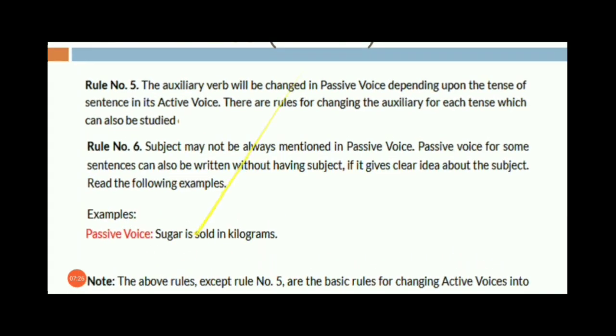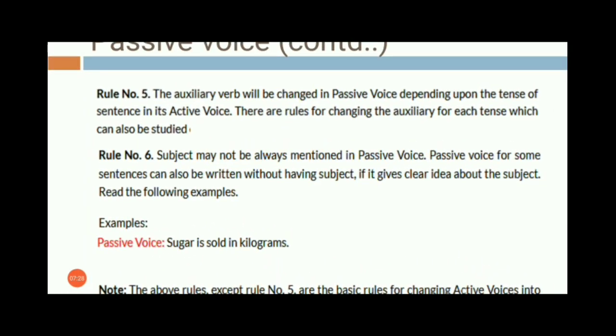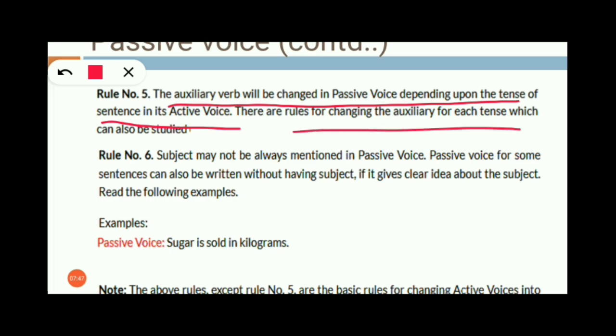So coming to the next rule here, see basically I have made only 5 to 6 rules only. So excluding fifth rule, which is an exception. Afterwards I'll tell you some more exceptions. Now see here, all of you, rule number 5, the auxiliary verb will be changed in the passive voice depending upon the tense of sentence in active voice. These are the rules for changing the auxiliary verb for each tense.